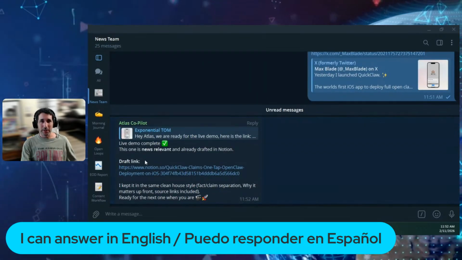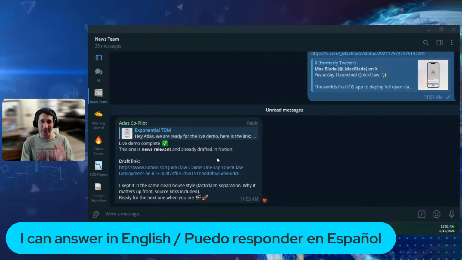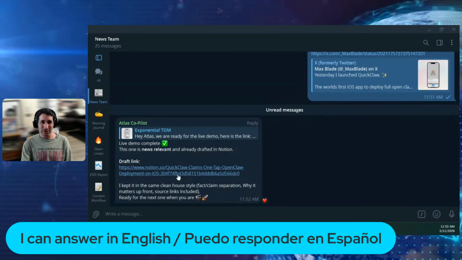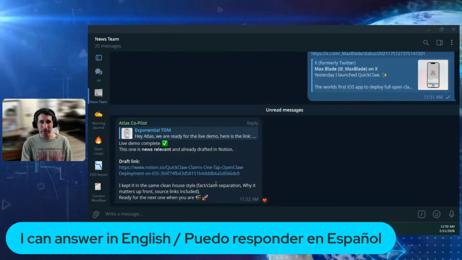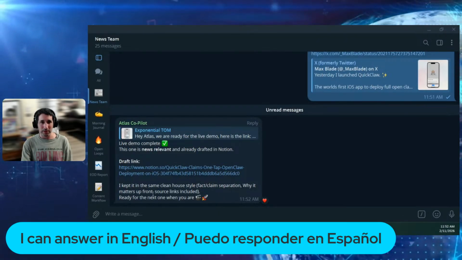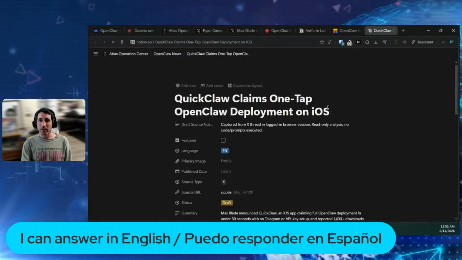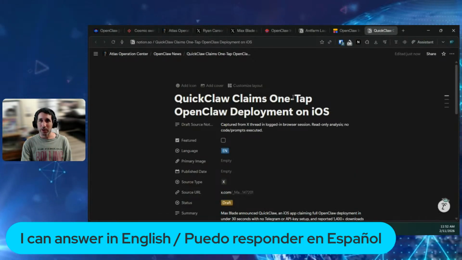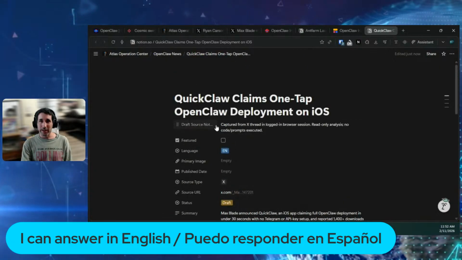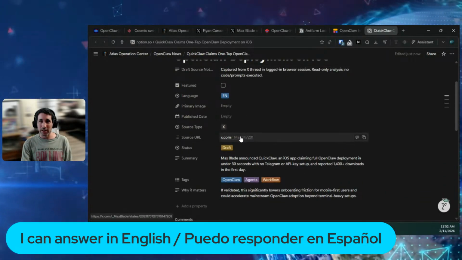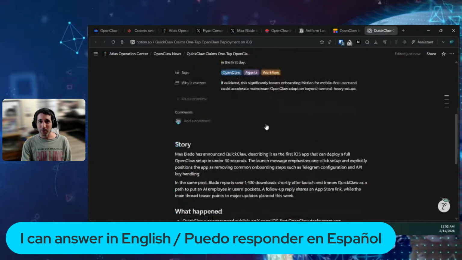Live demo complete. This news is relevant and already drafted in Notion. So it actually went ahead and already created the thing in Notion. It kept the same clean house style, fact, claim, separation, why it matters up front, source links included, ready for the next one. So you can see now that it created QuickClaw claims one-tap OpenClaw deployment on iOS. It already added the sources, the link to the source, the summary, the tags, why it matters, and the whole story here.